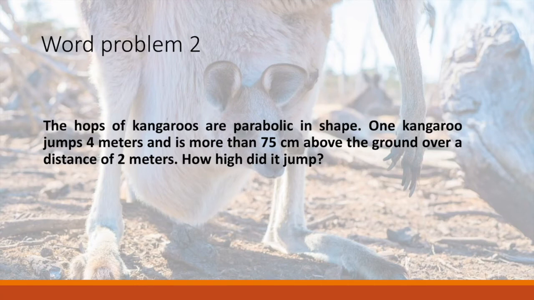Now, for our last word problem, we have the following. The hops of kangaroos are parabolic in shape. One kangaroo jumps 4 meters and is more than 75 centimeters above the ground over a distance of 2 meters. How high did it jump?